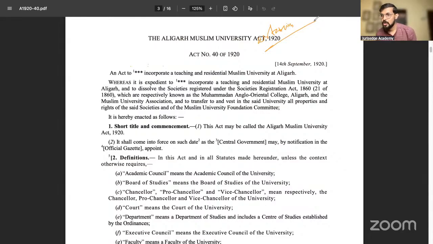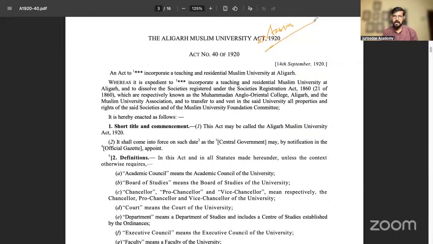It was not done by Sir Syed Ahmad Khan in 1875 or the minority community. They did not do it. It is done by the act. In that case, how can you say the establishment is done by a minority? That is the first thing, how Aziz Basha countered the situation.